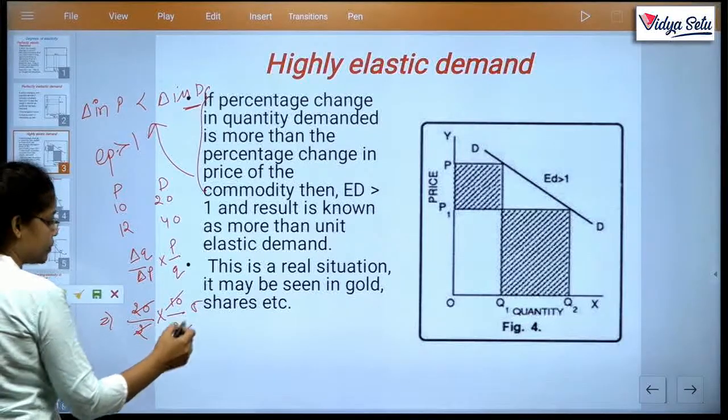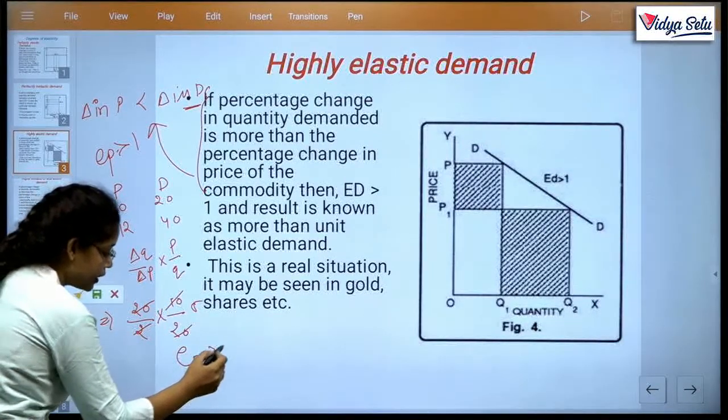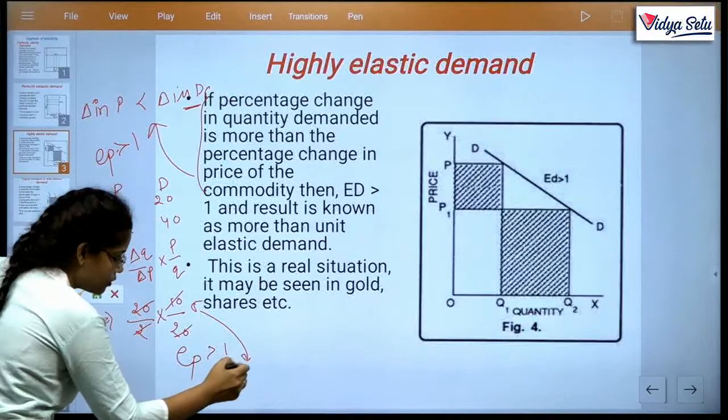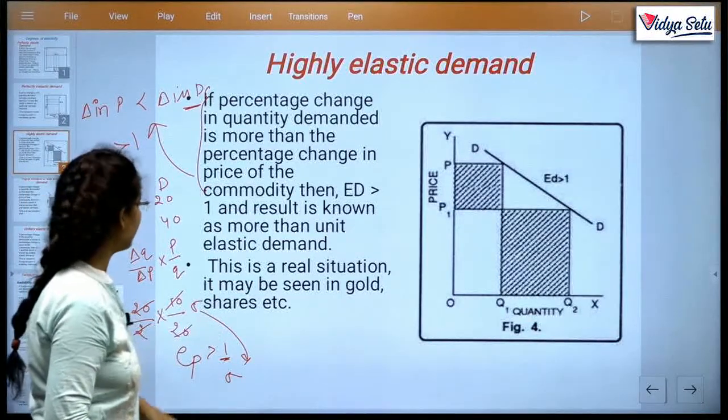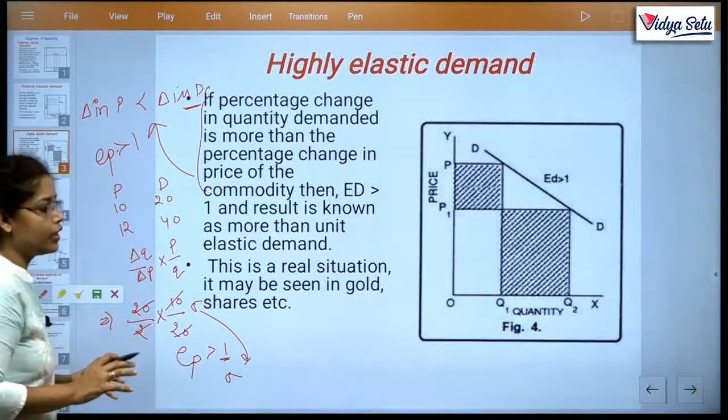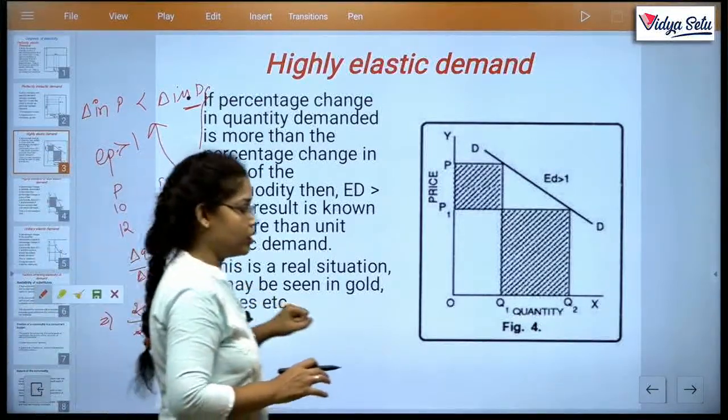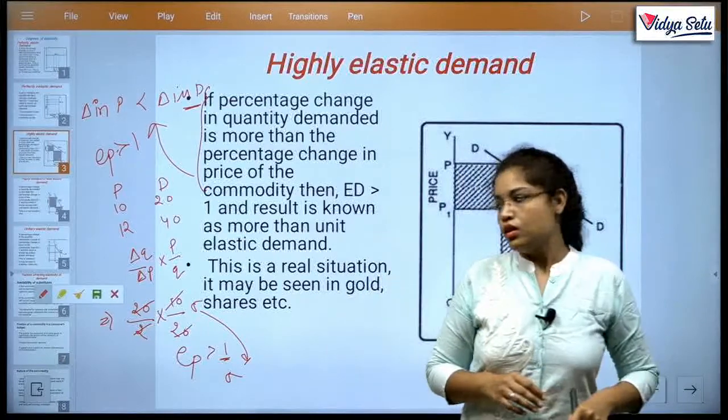So it is 5. So EP is greater than 1, since it is 5, it will be more than 1, that means greater than 1. So there is no need to memorize, everyone is proof, okay, proof.